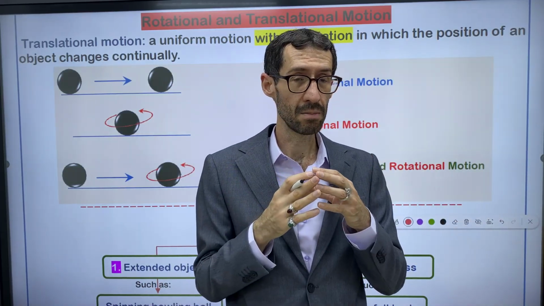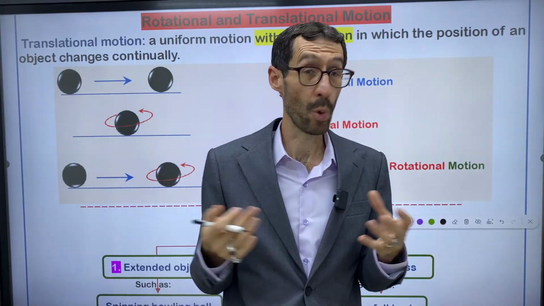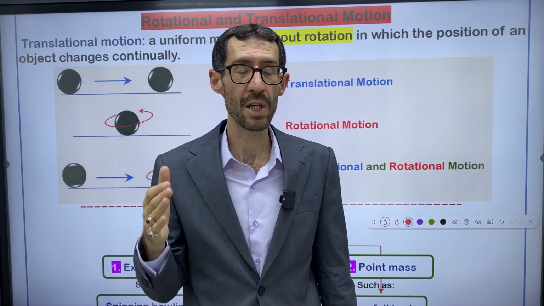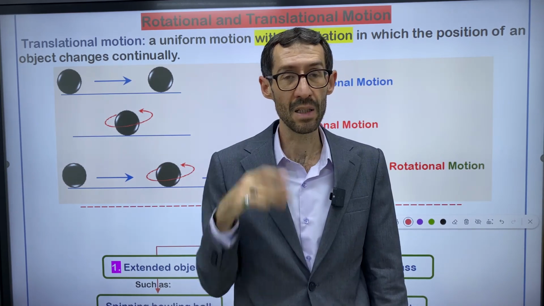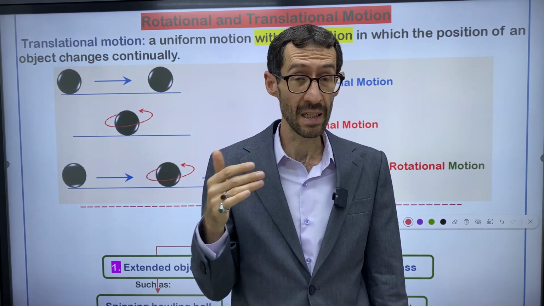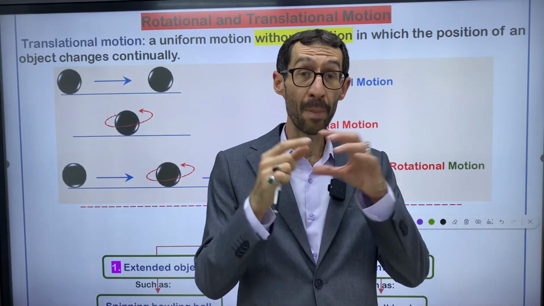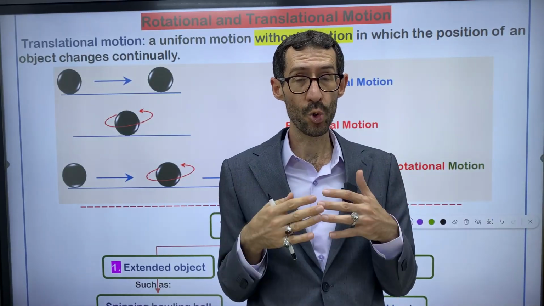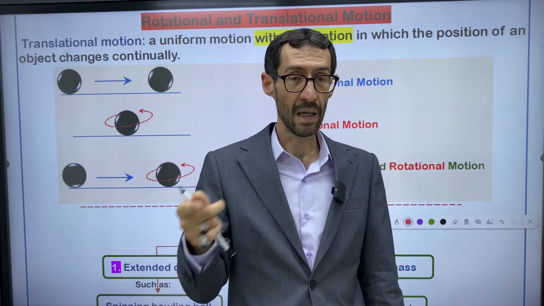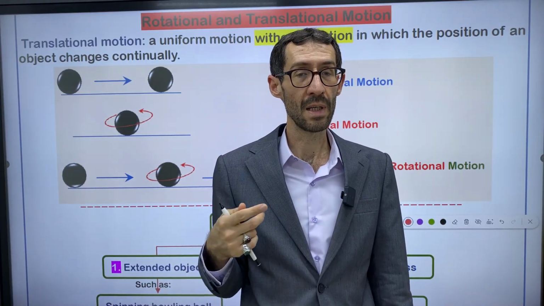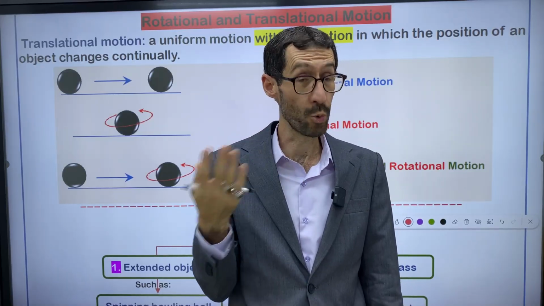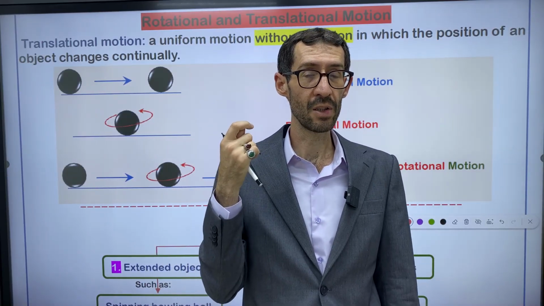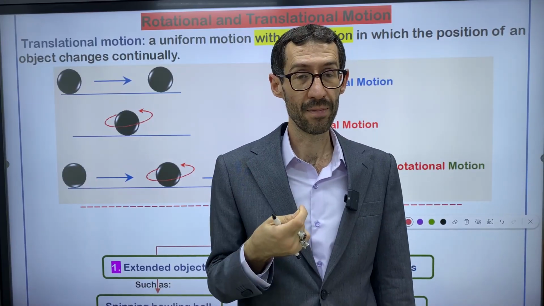So sometimes translational motion is a circular motion, right? So there are some exceptions, like the translational motion of Earth about the sun. Actually, Earth orbits the sun in an elliptical orbit, and moving along the elliptical orbit is considered to be translational motion. So translational motion is not always dedicated to linear motion.